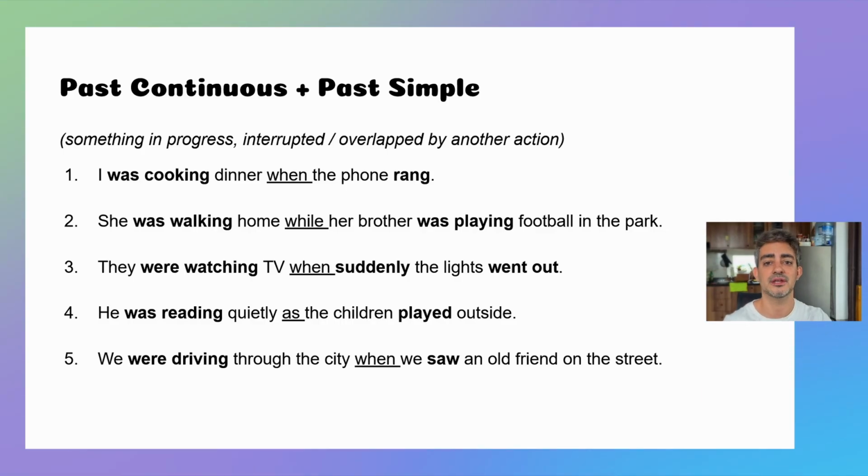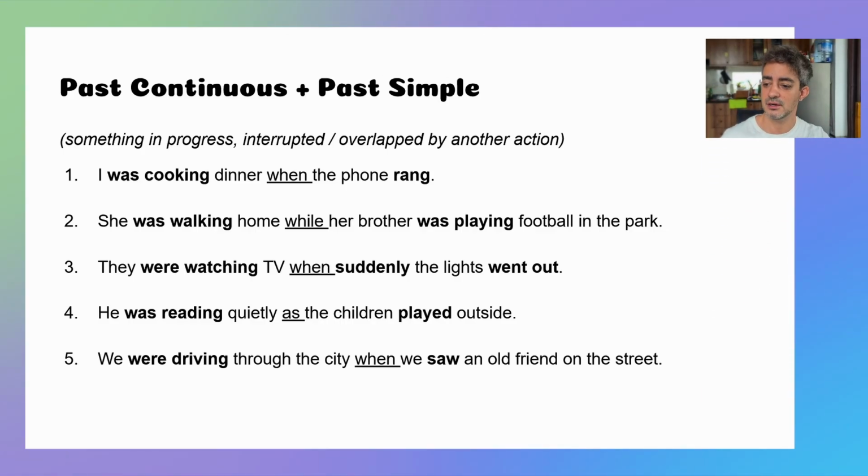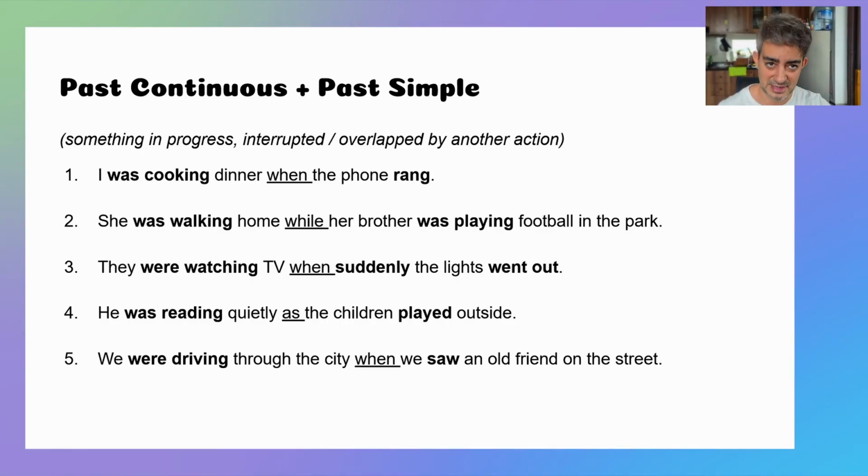So let me show you how we use these verbs together. Here is past continuous and past simple together. I'll just read these examples. I was cooking dinner when the phone rang. She was walking home while her brother was playing football in the park. They were watching TV when suddenly the lights went out. He was reading quietly as the children played outside. We were driving through the city when we saw an old friend on the street.